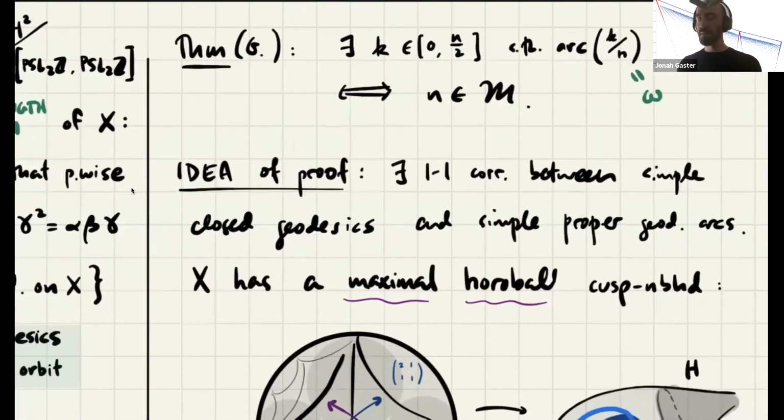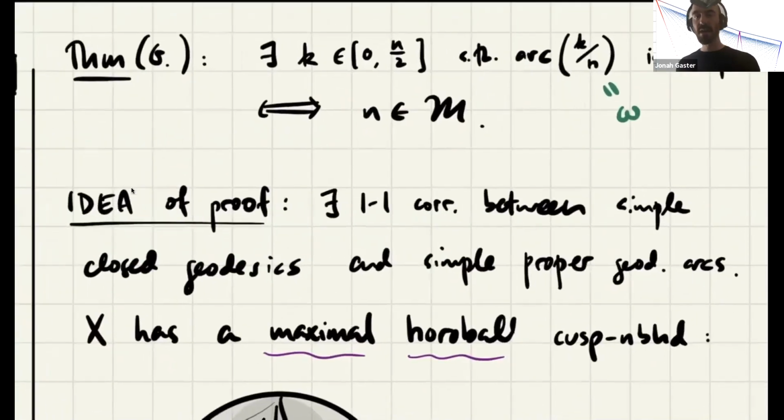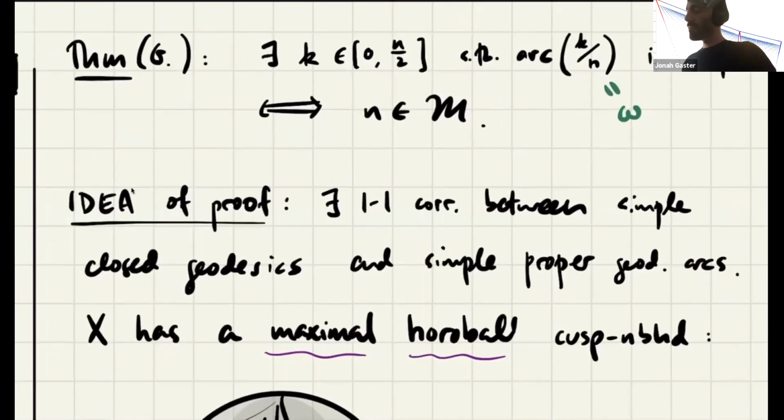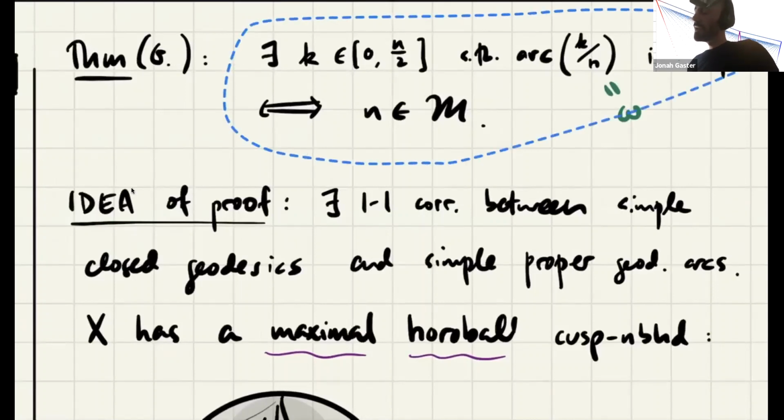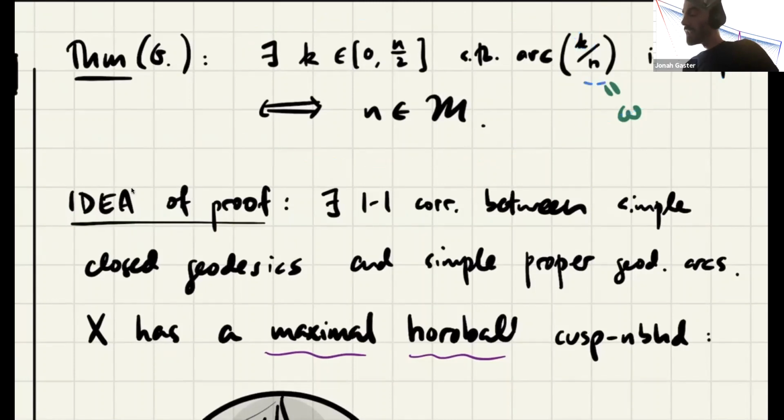So let me tell you the main theorem here, which I probably won't talk about the proof at all. It's a hyperbolic geometry exercise. It turns out being a Markov number is equivalent to the statement that there is some numerator k, so that the arc with real part k over n projects to a simple proper geodesic arc on the modular torus. That's actually a characterization of being a Markov number.